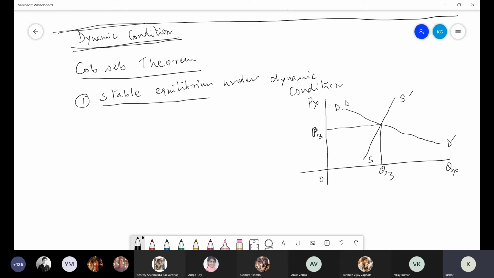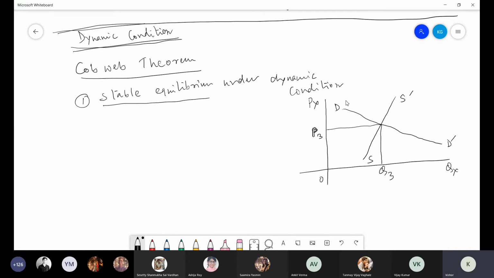So what it says: when slope of demand curve is less than slope of supply curve, the system is convergent and equilibrium is stable. Because I am discussing stable equilibrium under dynamic condition. Dynamic condition means everything is changing. Indirectly, I'm talking about a long run situation, a long time period where most of your parameters may change.